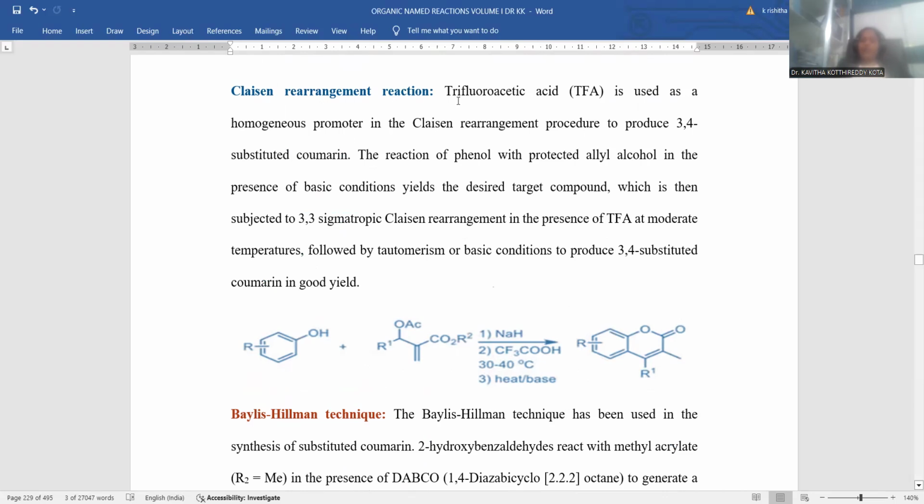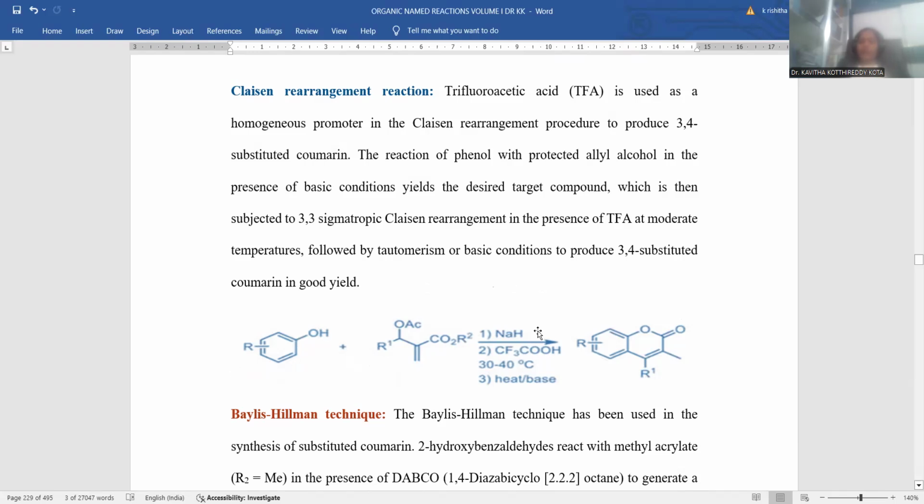In order to get this one, trifluoroacetic acid is used as a homogeneous promoter in the Claisen rearrangement process, and a 3,4-substituted coumarin will be generated. The 3rd and 4th positions get alkylated in this schematic representation. Trifluoroacetic acid is a promoter for this reaction, and the starting material is phenol, to be treated with this kind of compound. Here is the ester, and here is the olefinic double bond. A purely unsaturated compound is treated with this one.